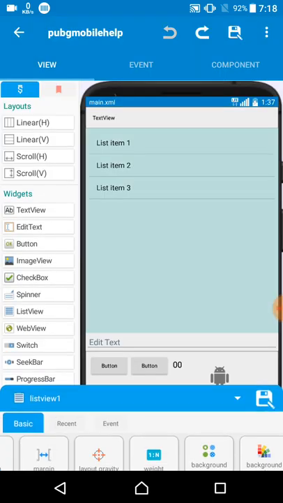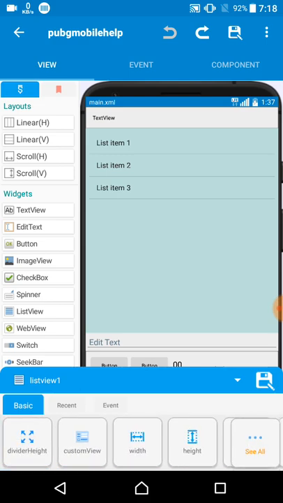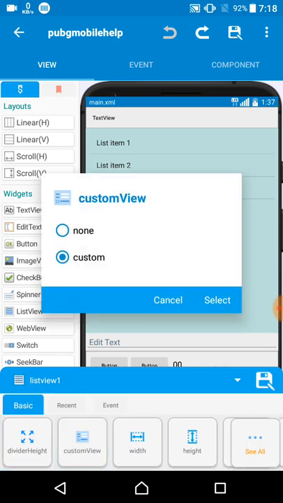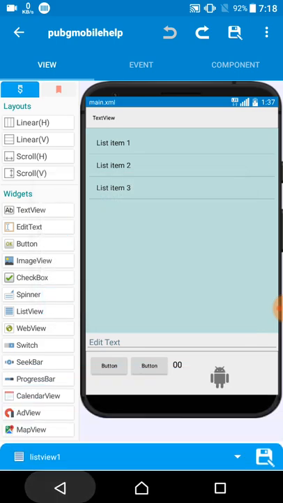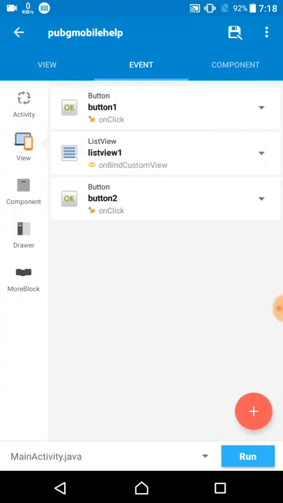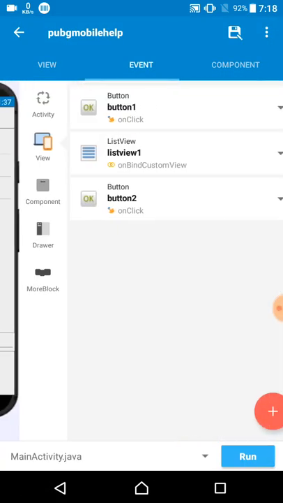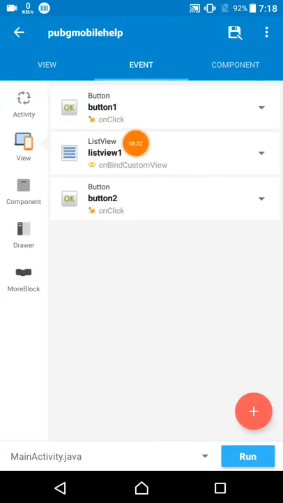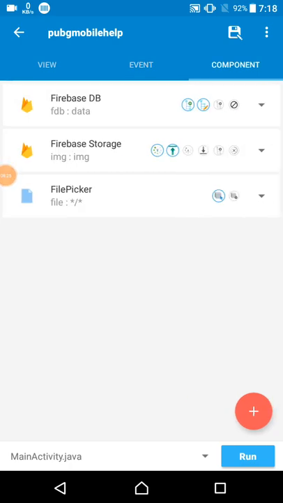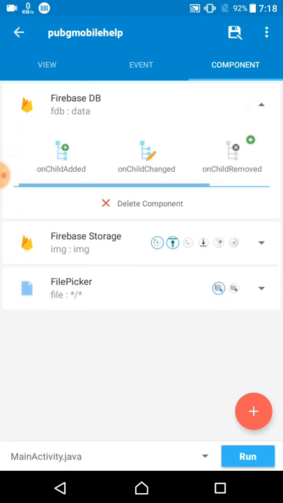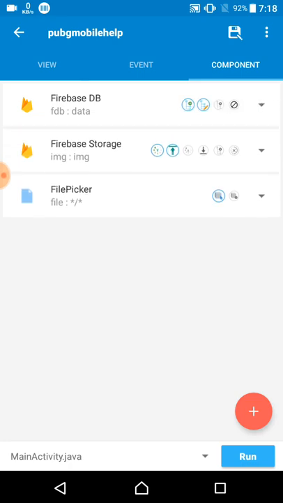On the main activity you must click the custom view, or select the custom view, so you can use your custom view. After then here you click the plus and get the behind of the custom view. Okay, that one guys, behind of the custom view. So first come on the component, and on component here I add an FDB, and I give the Firebase database component the name data, and for the Firebase storage I give img.